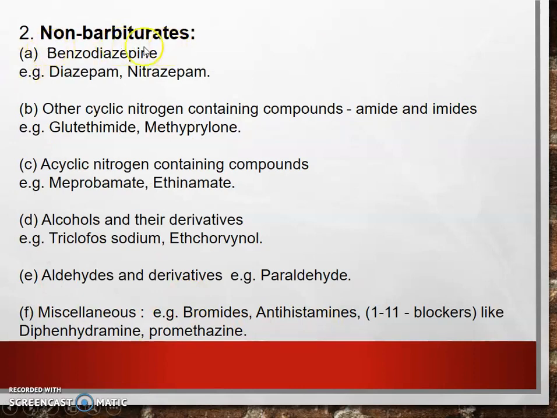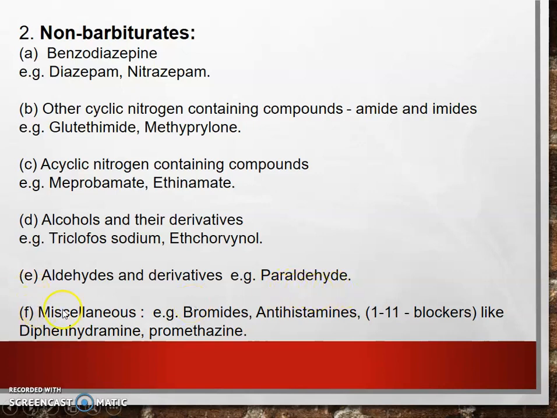Next class, non-barbiturates, which is divided into benzodiazepines, for example, diazepam and nitrazepam. Other cyclic nitrogen containing compounds, that is amides and imides, for example, glutethimide and methyprylon. Next, acyclic nitrogen containing compounds, for example, meprobamate and ethinamate. Next, alcohols and their derivatives, for example, triclofos sodium and ethchlorvynol. Next, aldehyde and its derivative, for example, paraldehyde.